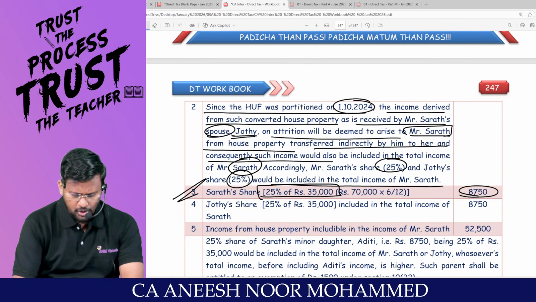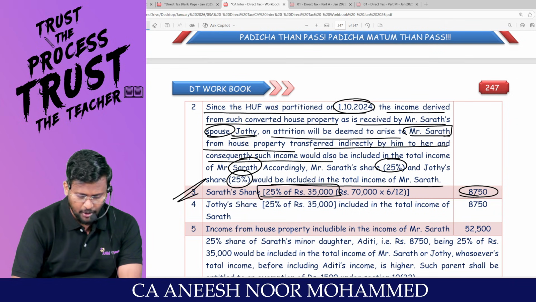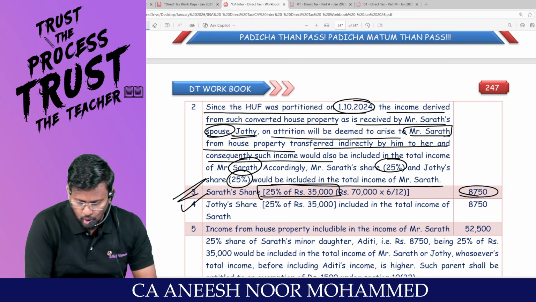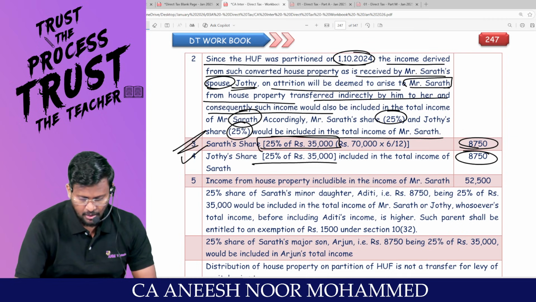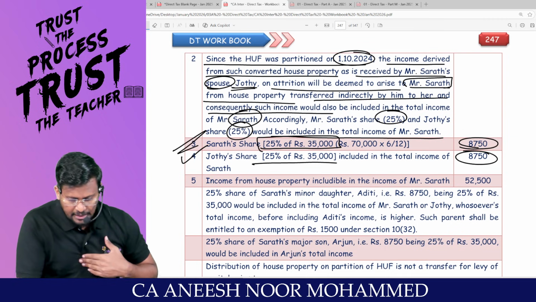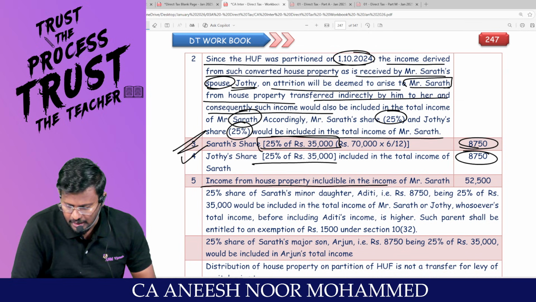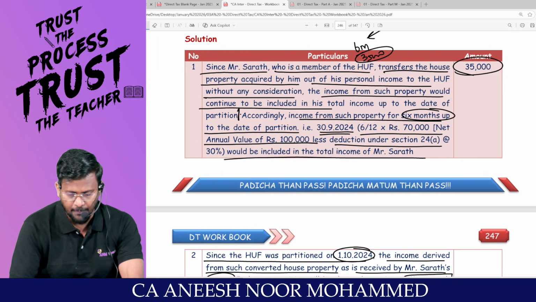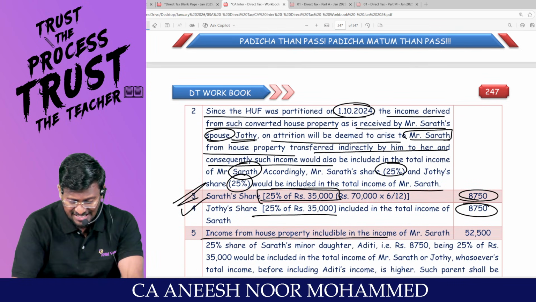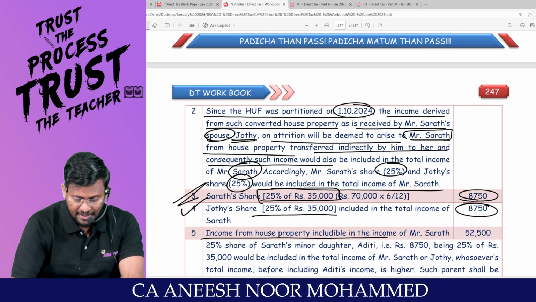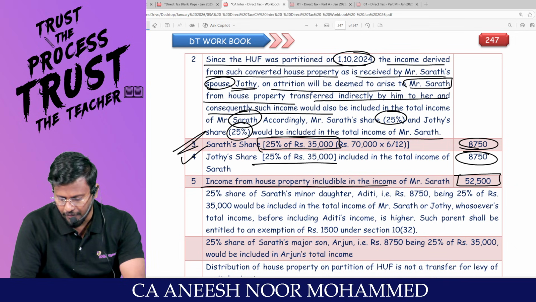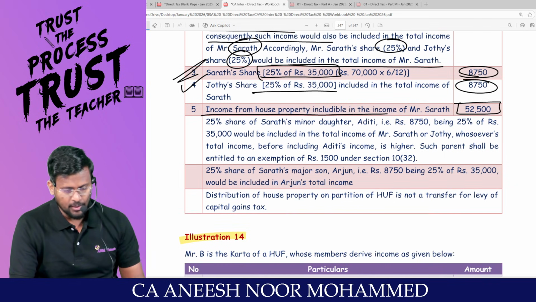Even Sarath Kumar's wife's income will also be taxed in the hands of Sarath Kumar. Jyoti's share will also be clubbed. Are you all really with me? Now, income from house property includable in the income of Sarath Kumar is, for the first 6 months, 35,000 rupees. Next 6 months, his share 8,750. Next 6 months, wife's share 8,750. So total 52,500. Are you all really with me?